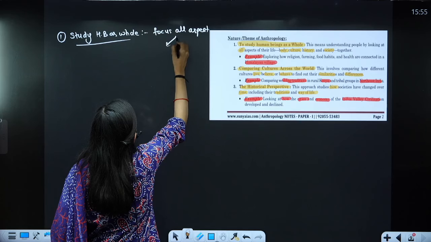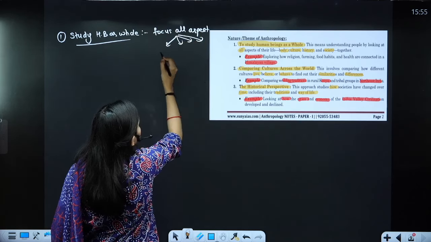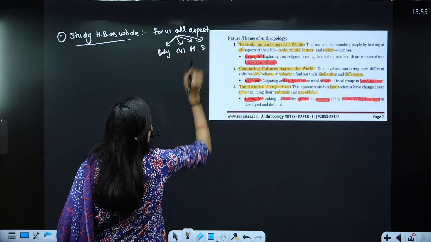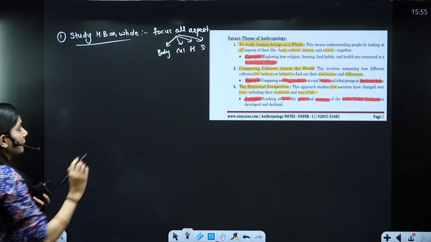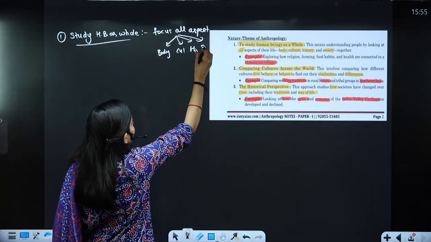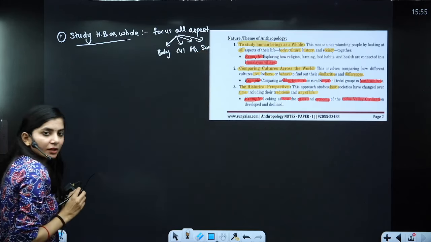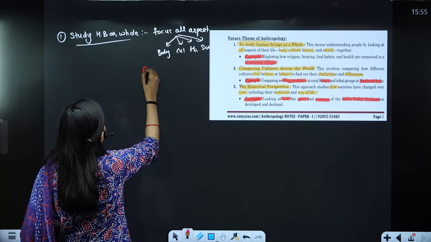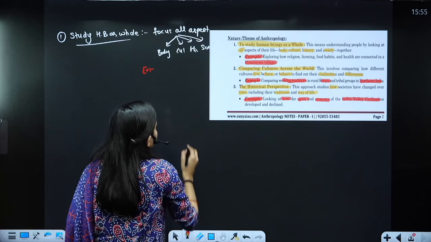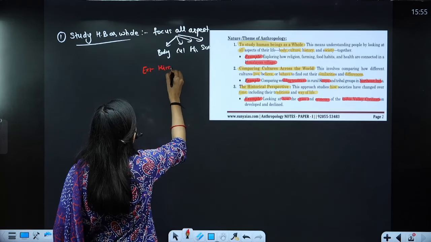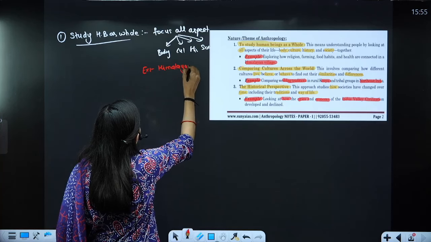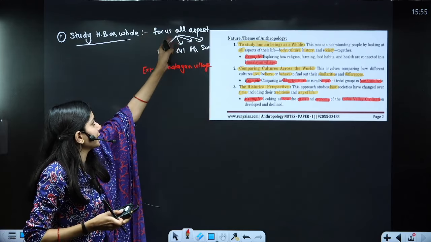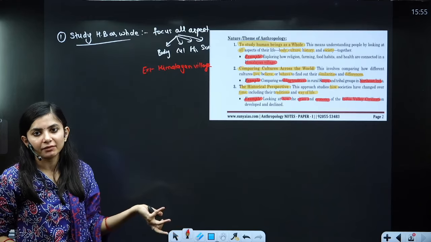What are those? Body, culture, history, society. You don't need to write complete sentences, just keywords like history, society. And then with a red color pen, write down the example: Himalayan village. It means how the body, culture, habits, societies and history of the Himalayan village developed.